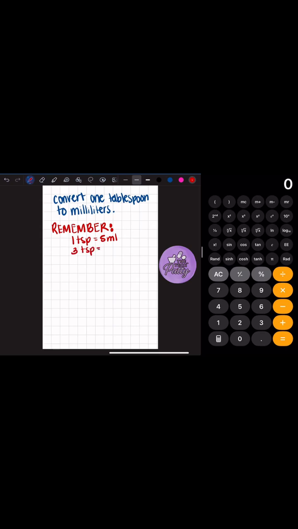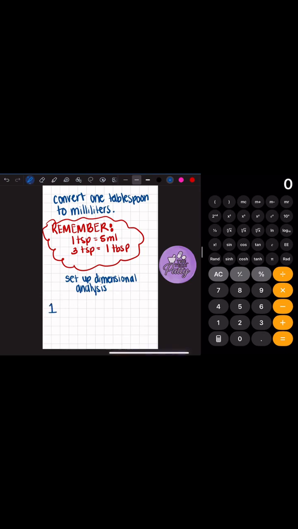So with dimensional analysis, on the left side of the equation, you want to put what's given. So it says convert 1 tablespoon. So 1 tablespoon goes on the left side. And it says convert it to milliliters. So on the opposite side where the equal sign would go, you would put equals blank milliliters. And in the middle is where you add your conversion factor. So in the middle between those two numbers is where you need to remember your conversion factor.